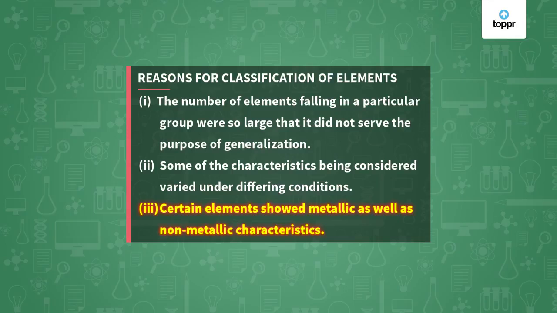Then obviously scientists were in search of characteristics of an element that would never change, so that according to that characteristic they can classify the elements. So there was a scientist, William Prout, who discovered that atomic mass of an element never differs. Throughout it is the same. So he considered this as a very important characteristic, and he said that this characteristic could therefore form a truly scientific basis for a satisfactory scheme of classification.